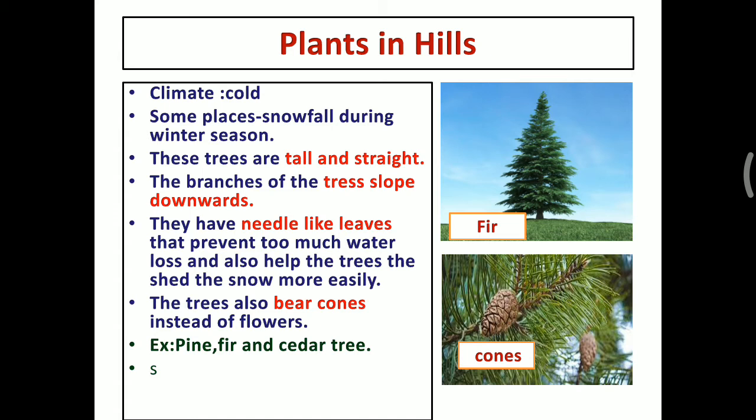The plants grown in hill areas are always tall and straight. The branches always slope downward and the leaves look like needles, and instead of flowers they bear cones.